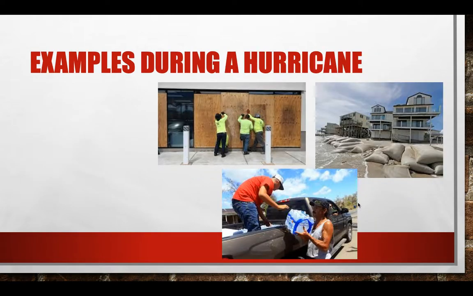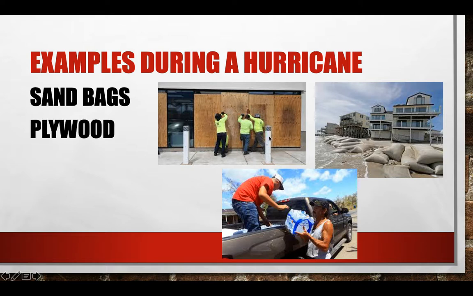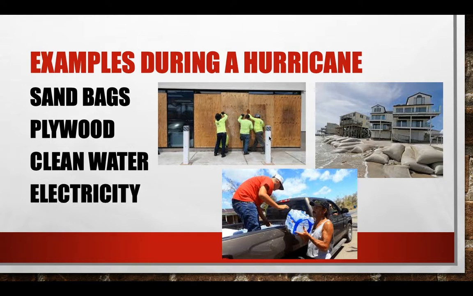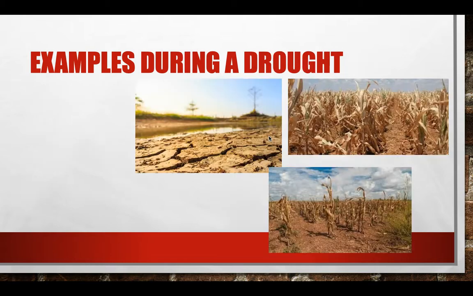There could be a scarcity during a hurricane. So, sandbags, people are using sandbags to help protect their homes and keep from flooding. Plywood is used. There'll be a scarcity, a run on plywood right before the hurricane comes. They want to protect their windows, protect the buildings of their homes and their businesses. Clean water will be a scarcity once the hurricane hits and there's a flood and an overflow of water and it turns into dirty water. They can't clean it quick enough. And electricity, if the power lines have been knocked down, then you'll have a scarcity of electricity.